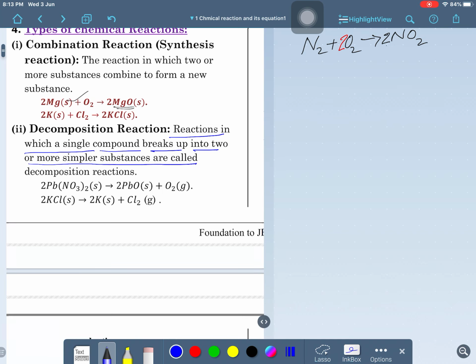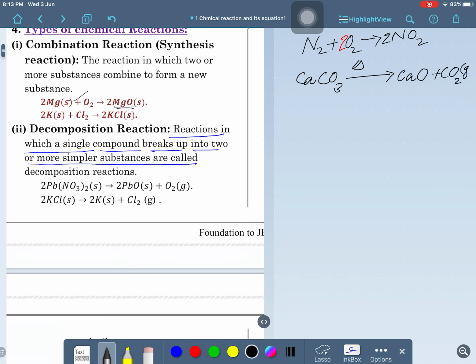This sometimes is not a local example, so I am giving examples connected with your practical life. I think you have heard of limestone. The chemical name of limestone is calcium carbonate. When calcium carbonate is heated, is that clear? This is delta, heat is there. Then it will break into calcium oxide plus carbon dioxide.